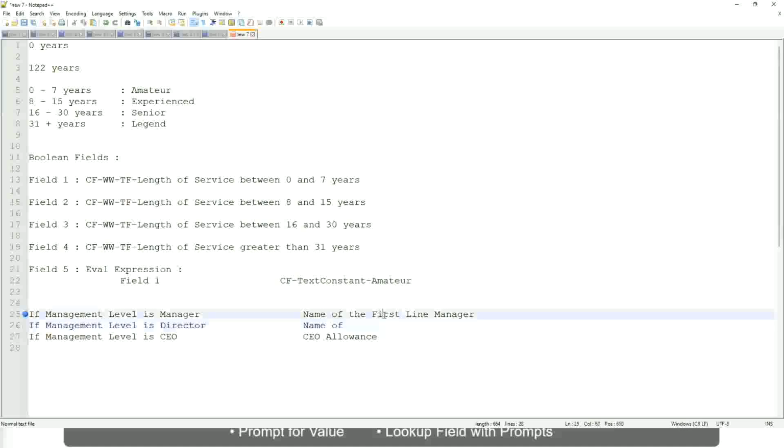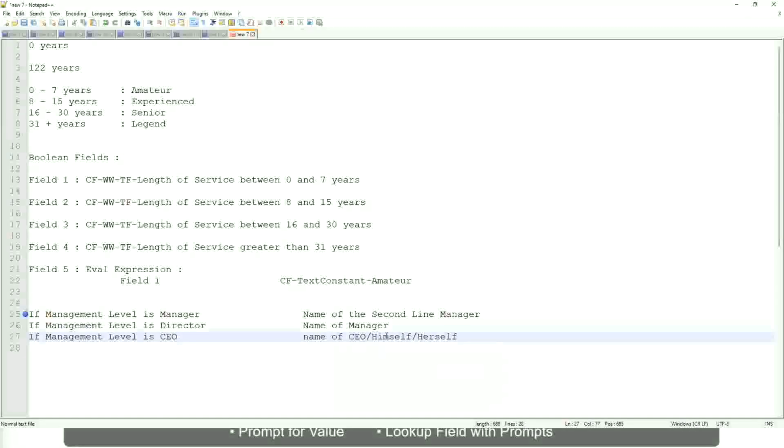If the management level is manager, name of the second line manager. If the management level is director, return the name of the manager. And if the management level is CEO, who is the manager of the CEO? Himself, right? Name of CEO, or himself or self.